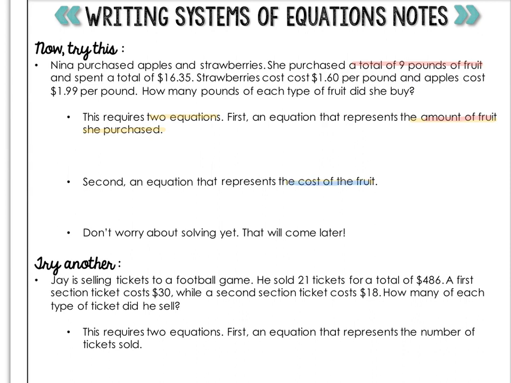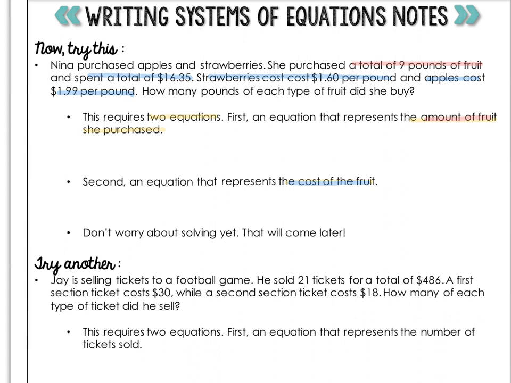So here we're looking for anything that has a dollar sign in it. She spent a total of $16.35. Strawberries cost $1.60 per pound, and apples cost $1.99 per pound. How many pounds of each type did she buy? Okay, I'm going to start with the cost one. This one seems to be a little bit simpler for students.